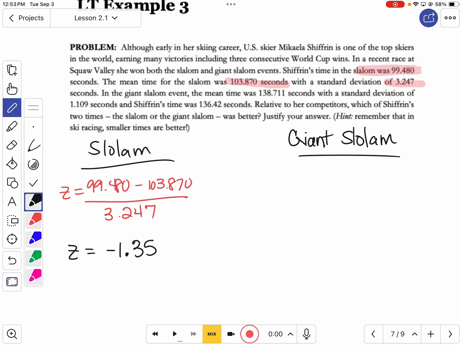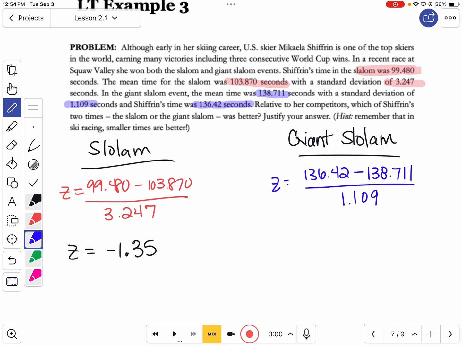Now let's repeat that for the giant slalom. In the giant slalom, the mean time was 138.711, standard deviation of 1.109, and her time was 136.42. So they switched the order. They told it to you, but that's okay, we still got what we need. We start with her time, 136.42, minus the mean time, 138.711, and we divide it by 1.109.